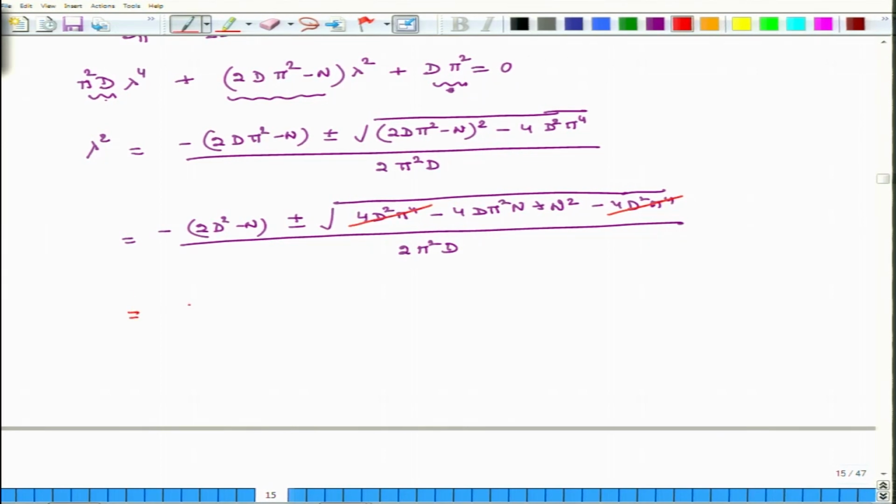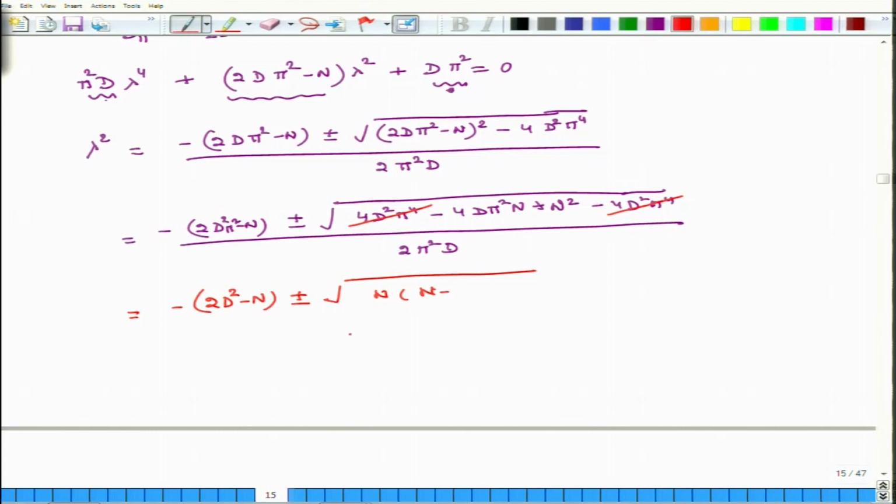So, this is equal to minus 2D pi square minus N plus minus N into N minus, and I am sorry, I missed a pi square here.